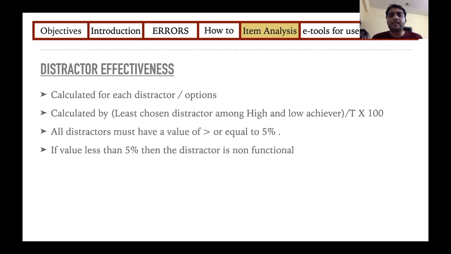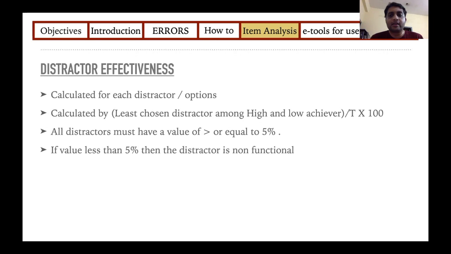Next, coming to distractor effectiveness. So what are distractors? In the beginning we covered. All the other options that are not correct answers are distractors. The correct answer is the key. So this particular difficulty index and your discrimination index is calculated for every question, whereas distractor effectiveness is calculated for every distractor, every option. So for every MCQ, if it has 4 options, for the 4 options you will get 4 different numbers for distractor effectiveness.